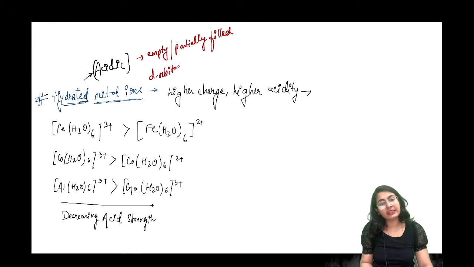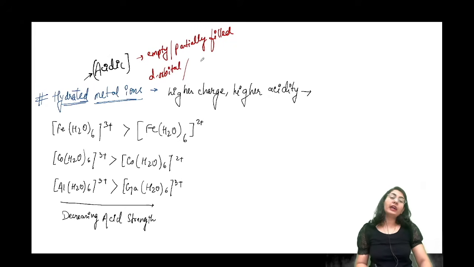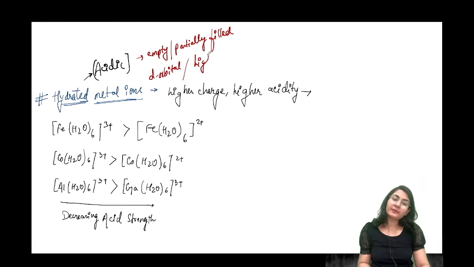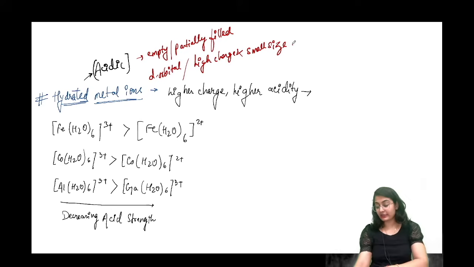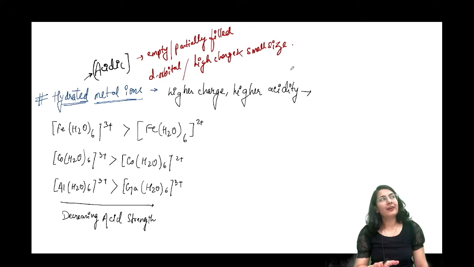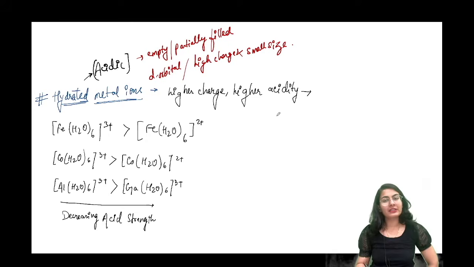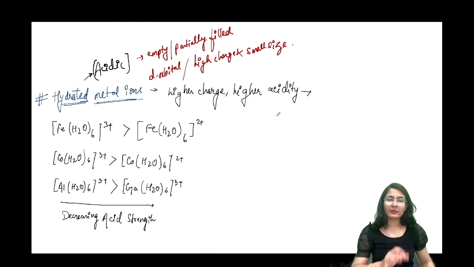Either they are going to have the d orbital or they are going to have a high charge and small size. Because of all these things, they are going to behave as a perfect Lewis acid. Okay, they don't want to always accept the OH minus, they want the electron density, so they are going to be the Lewis acid.